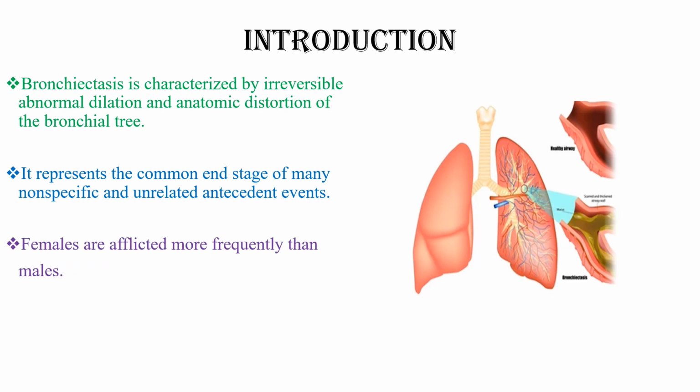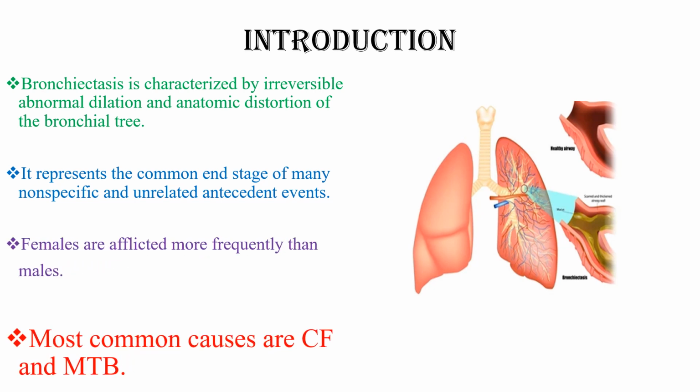Females are affected more frequently than males, and the most common cause for bronchiectasis is cystic fibrosis in developed countries and Mycobacterium tuberculosis in developing countries. So overall, cystic fibrosis and Mycobacterium tuberculosis are the most common causative agents for bronchiectasis.